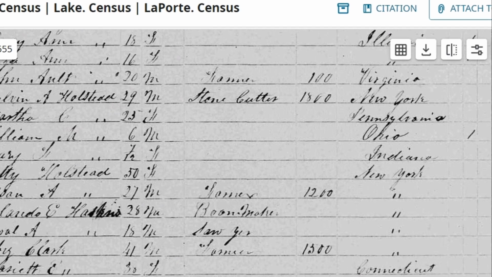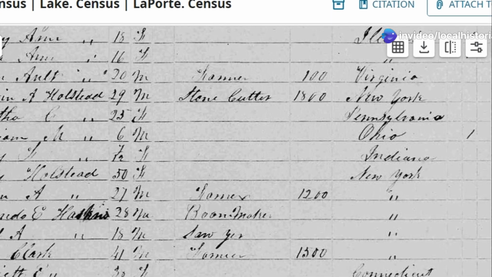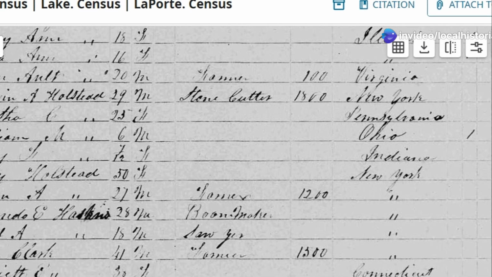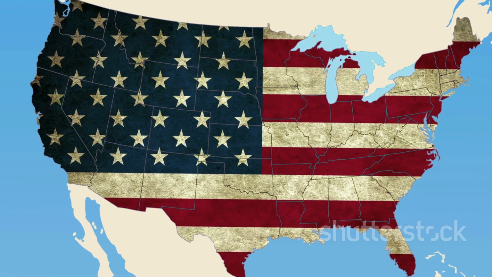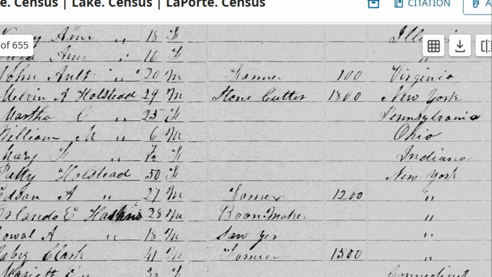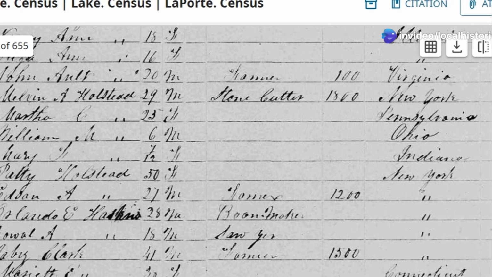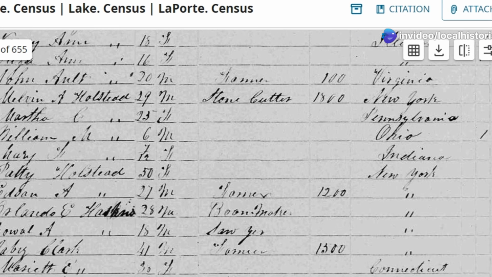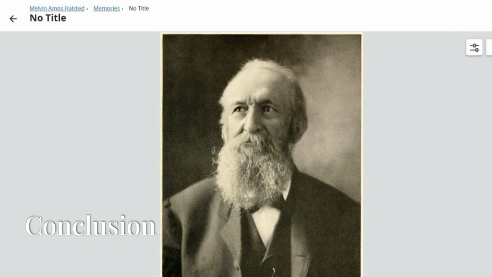Next we have Patty, 50 years old, born in New York. Could that be his mother? Then Edson, 27 years old. A brother, perhaps? And two more. Orlando E. Haskins, 28 years old, boom maker, also born in New York. This must be the O.E. Haskins he refers to in his autobiography. He never mentions that they were related, something to look into. Then 18-year-old Raoul Haskins.